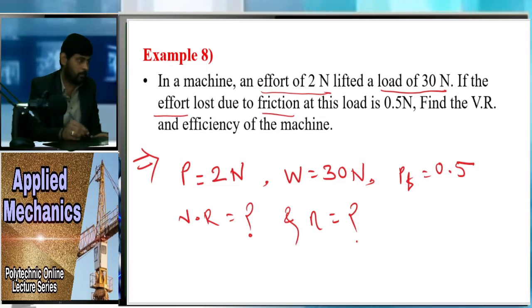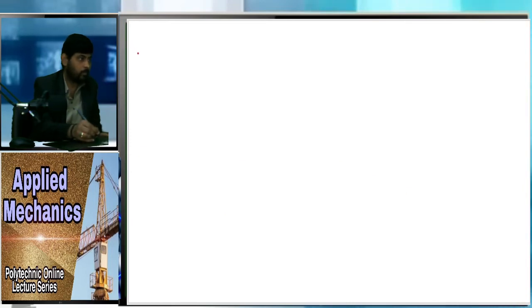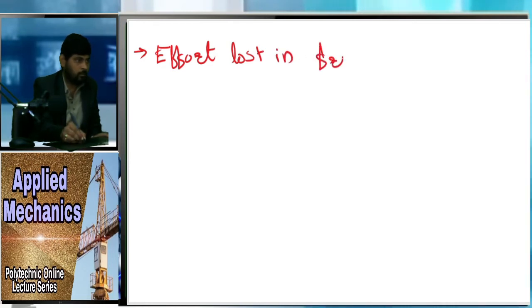So here you can see the term effort lost in friction, that is nothing but PF.